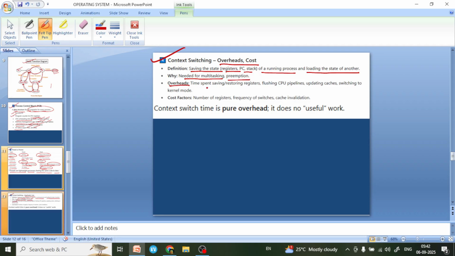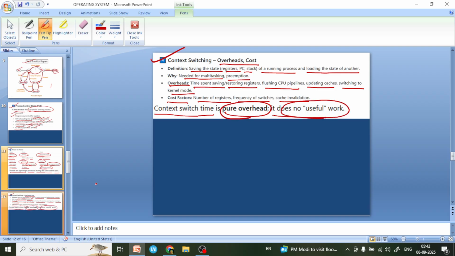Overheads: the time spent saving and restoring registers, flushing CPU pipelines, updating caches, switching to kernel mode. Cost factors are number of registers, frequency of switches and cache invalidation. Context switch time is pure overhead, and it does no useful work.